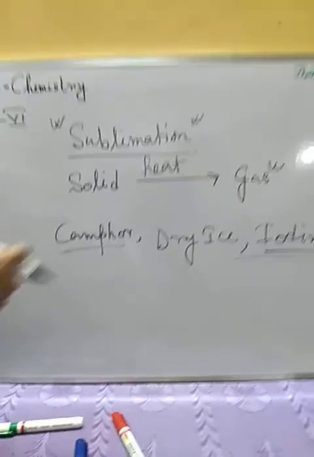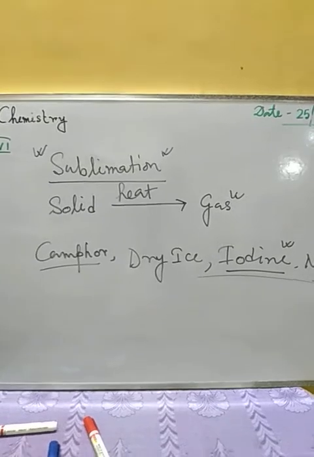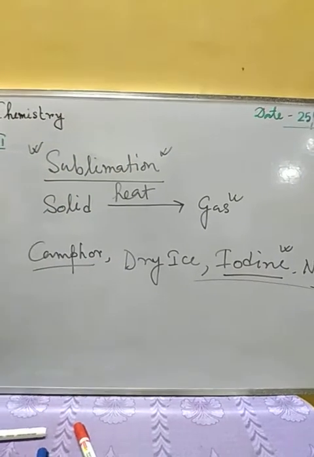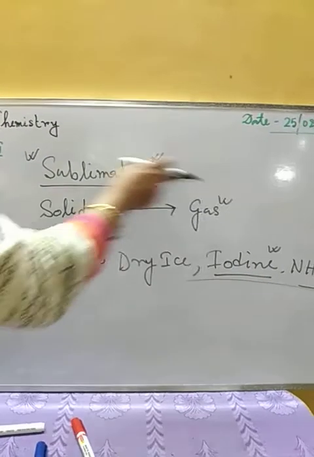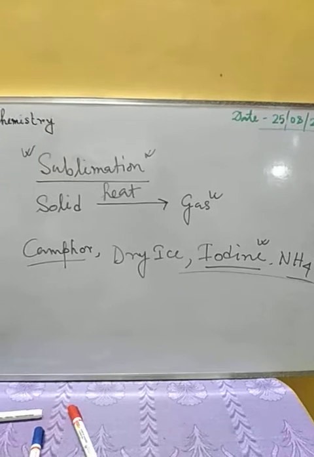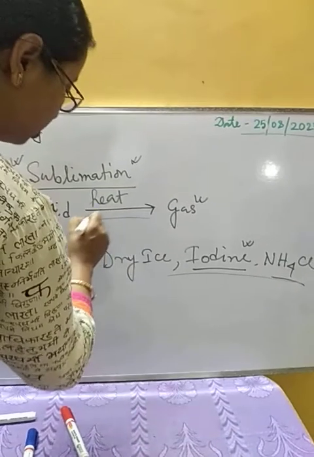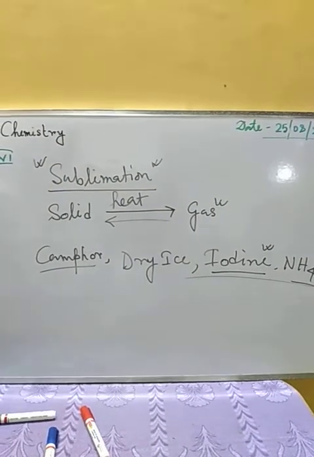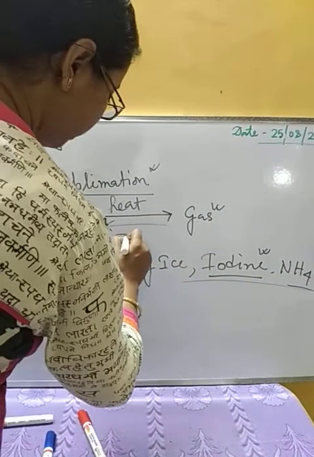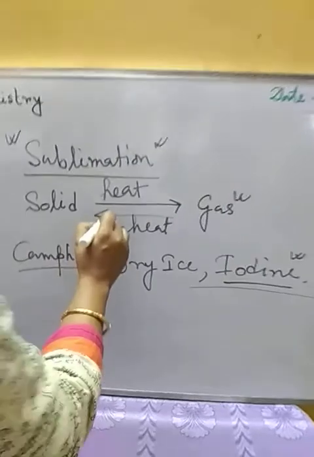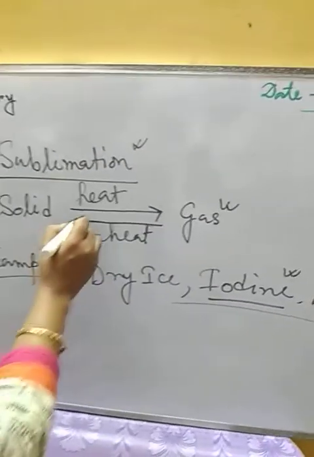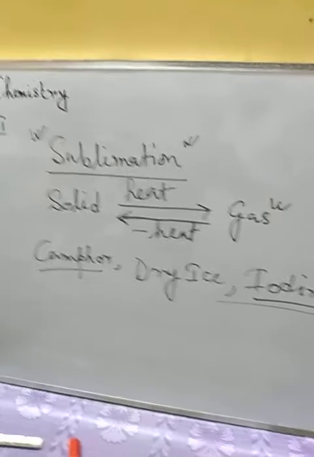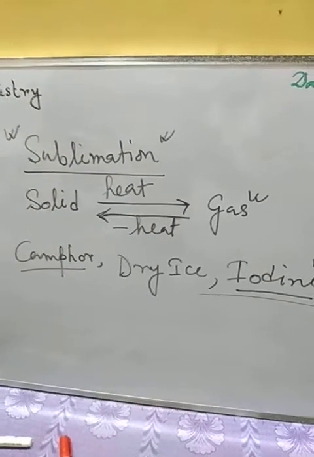This sublimation is also a reversible process. By applying heat we get the solid form to gaseous form. Again, if we cool down the gaseous form of the substances, that means if we take out the heat, they can convert back to the solid form. So you can see this is a reversible process.